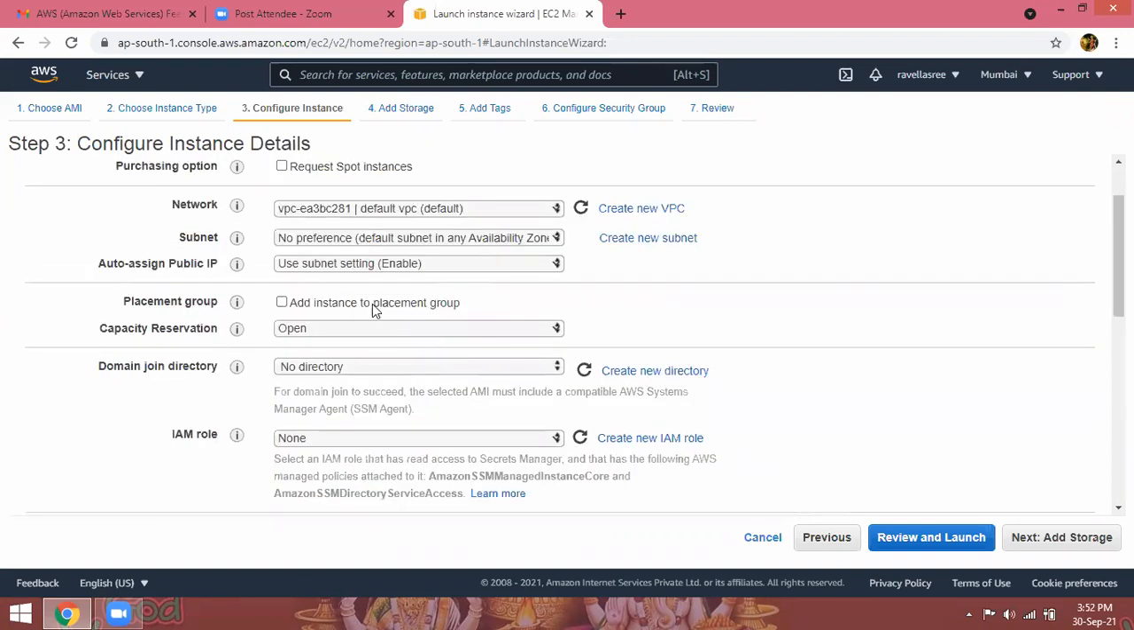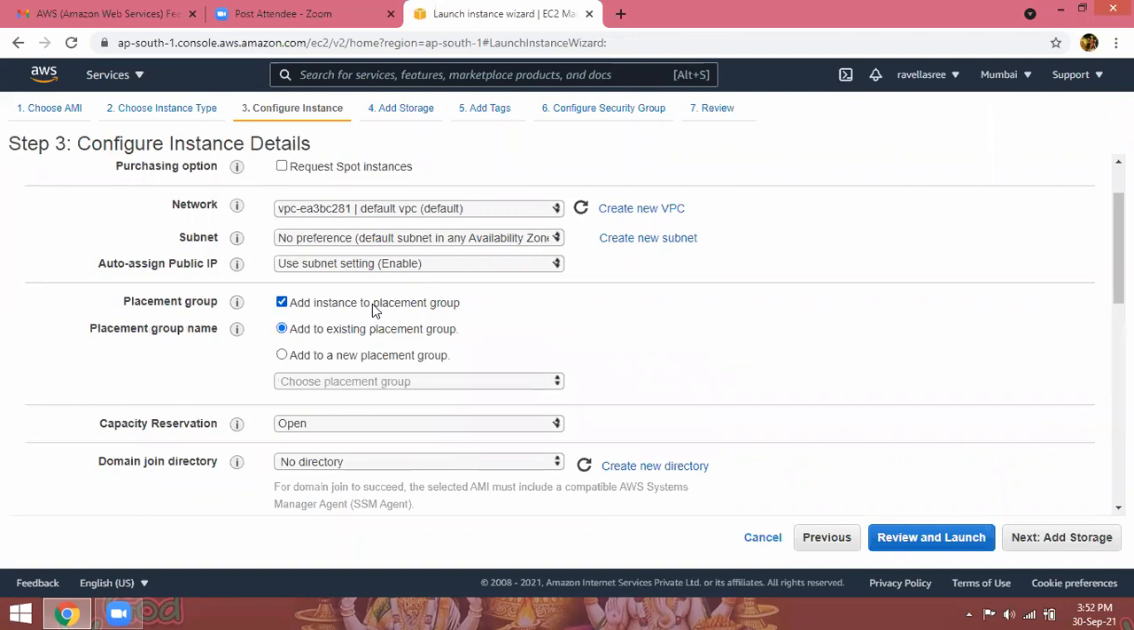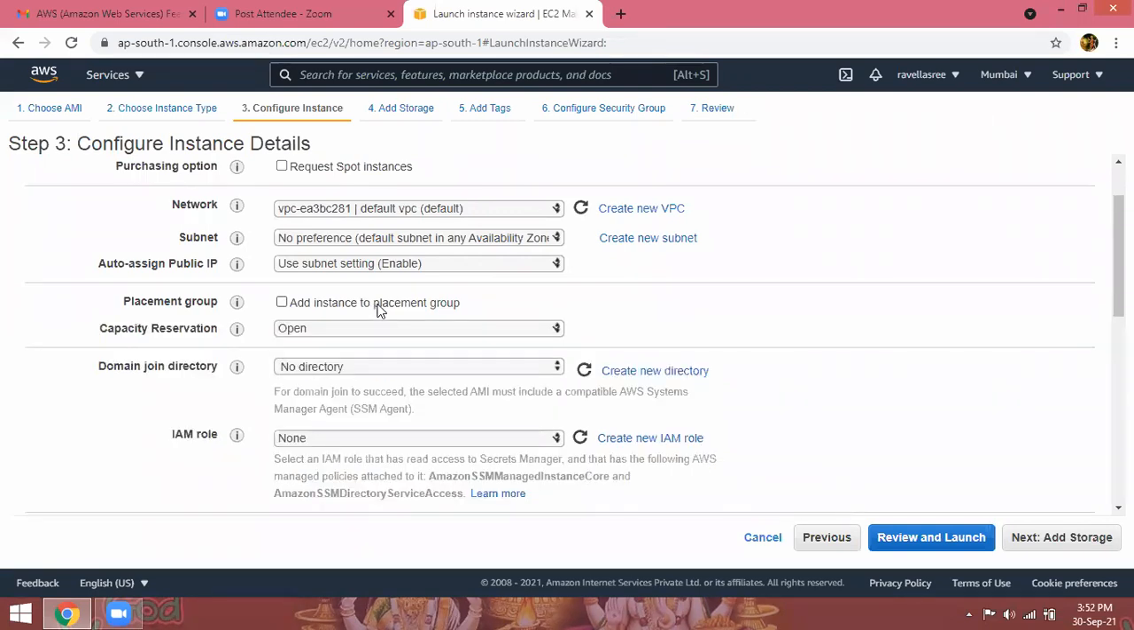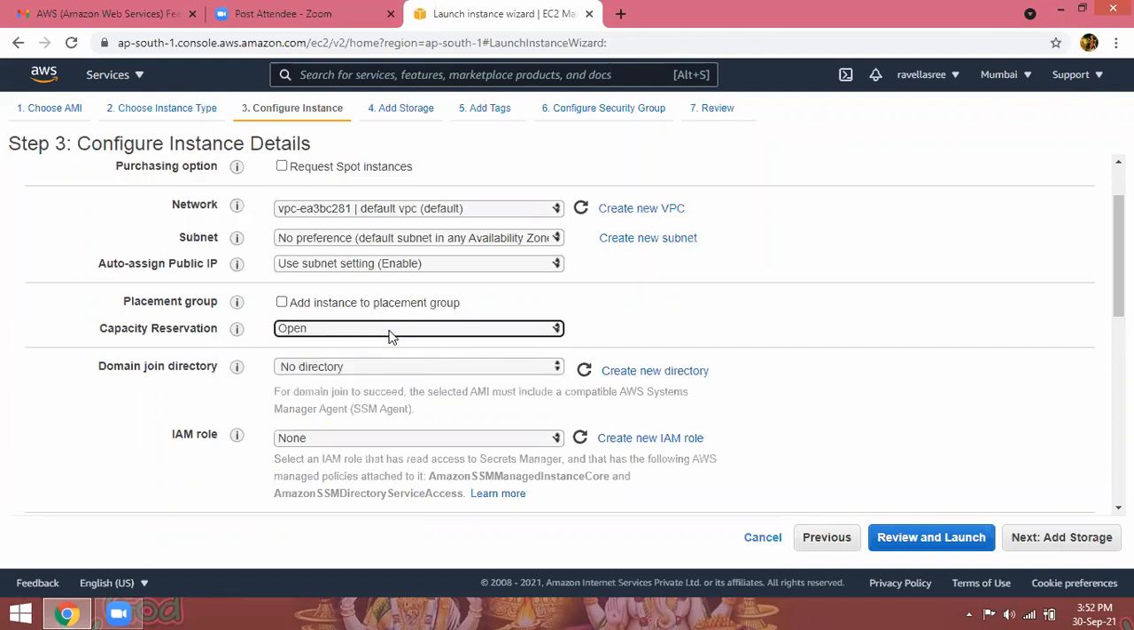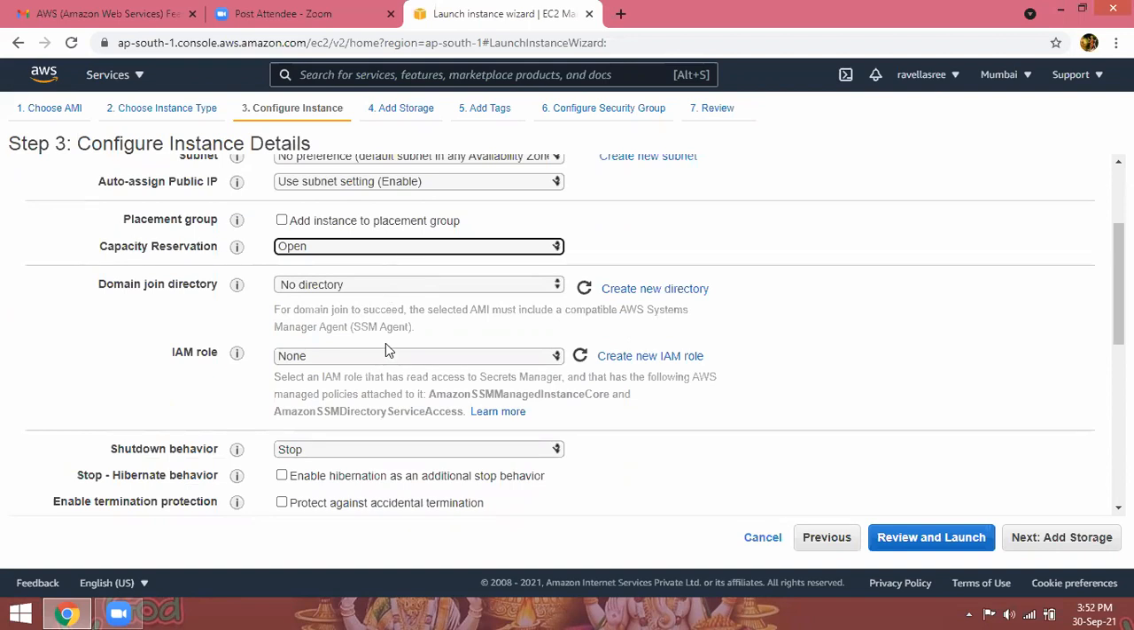Placement groups means a group of servers you can keep in one place, but in the initial stage we don't have any group of servers. Just first time we are launching the instances. Capacity reservation open. Target groups, targets we have not yet created, not yet using. Next time we are going to discuss this one. Domain join directory. If your company has a domain and you want to add this instance to the domain, you can select that one. Then it will show the domain name of your organization. It will add the instance into the domain.